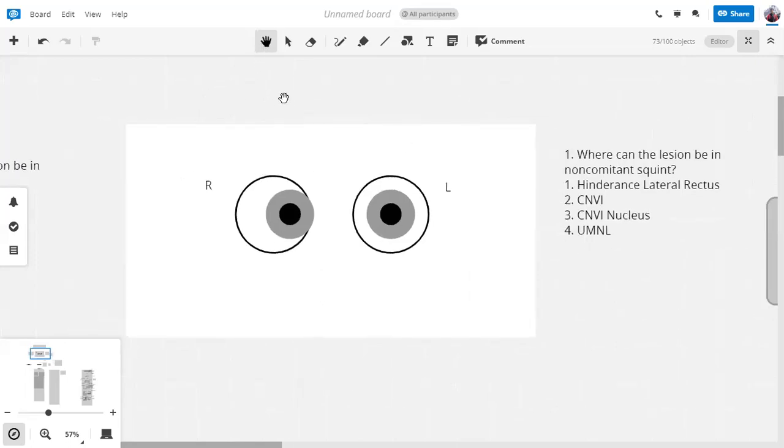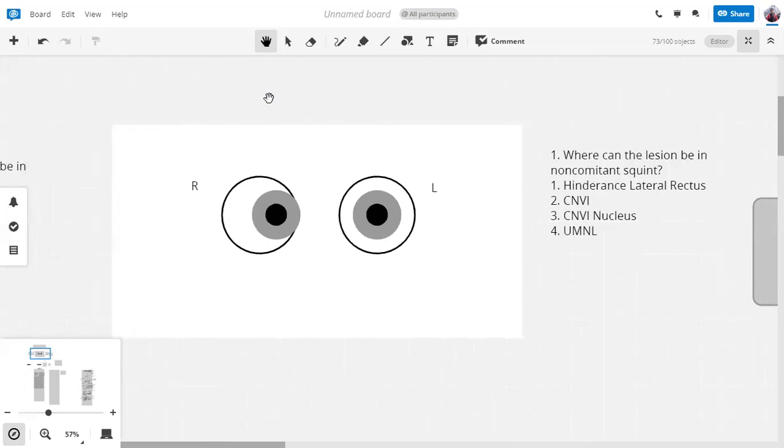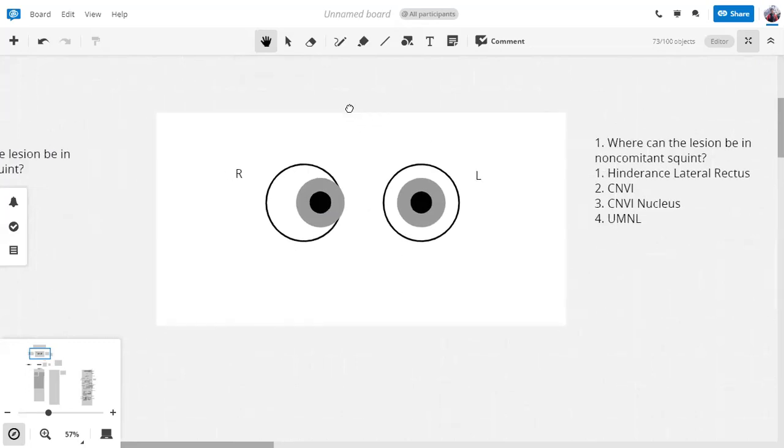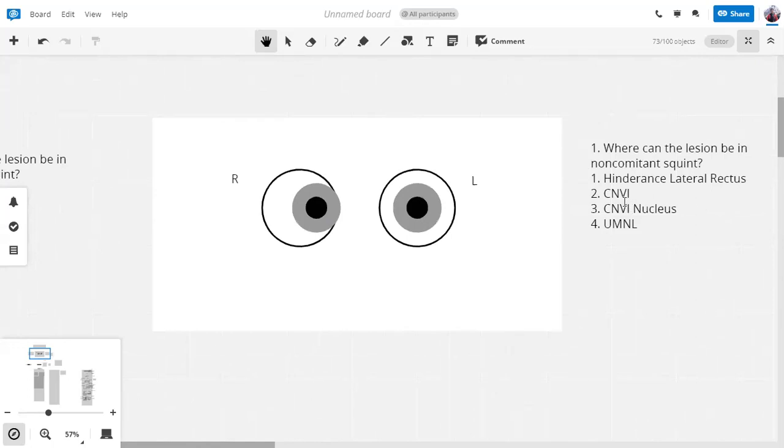So myopathies and dystrophies can definitely cause it. Myasthenia gravis as well. Myopathies, dystrophies, anything of the sort, if it's localized and it's a non-committant squint, yes, that can be a reason. That is also a hindrance to the function of the lateral rectus muscle. So in essence, whenever there's a non-committant squint, there must be a lesion, a disorder, a dysfunction of the output pathway of the brain.